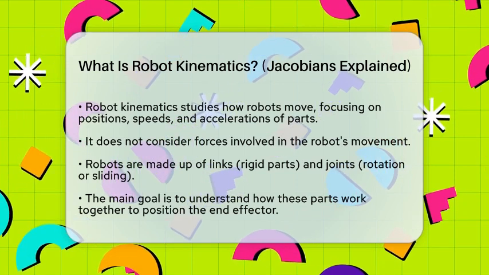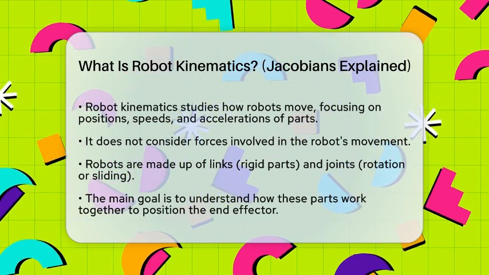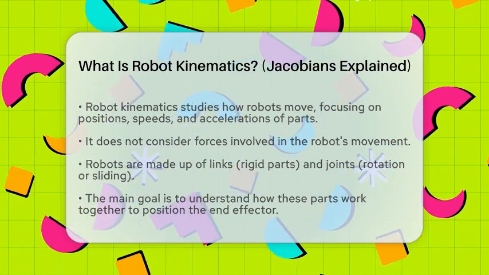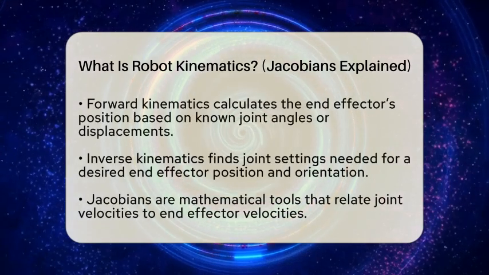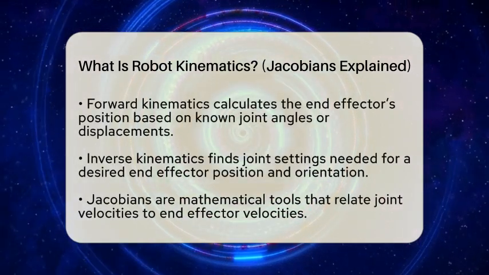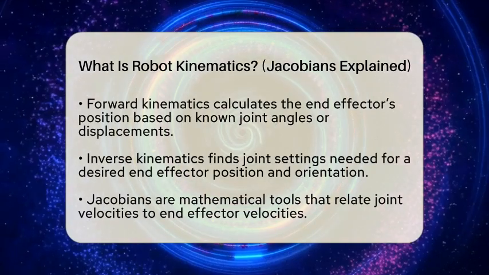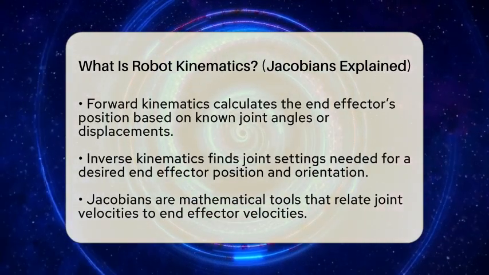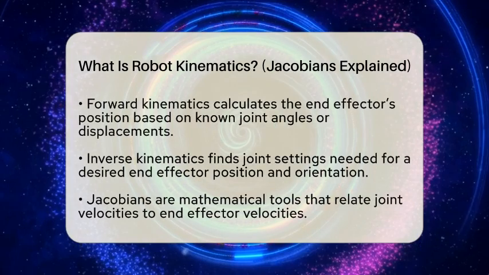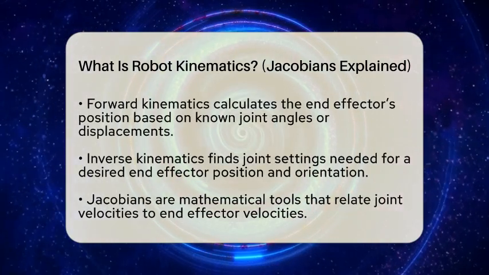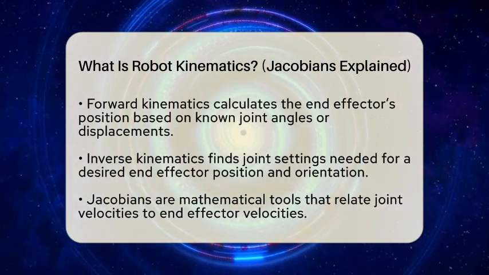There are two main ways to analyze this. First is forward kinematics, where if you know the joint angles or displacements, you can figure out where the end effector is in space. It's like knowing the angles of your elbow and shoulder to see where your hand ends up. This helps in visualizing and simulating robot movements easily.